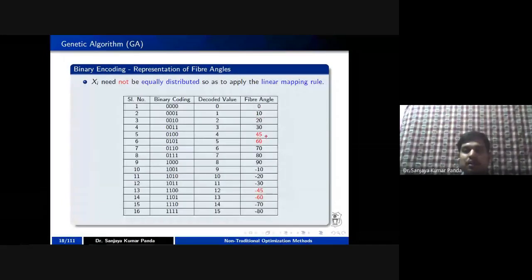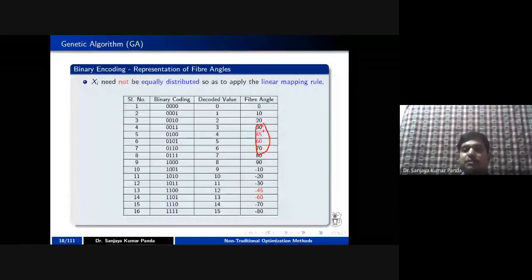So here you can see 30 to 45, the difference is 15, 45 to 60 the difference is 15, 60 to 70 the difference is 10. So it is not necessary to go for equal distribution for mapping of the binary code with respect to a particular angle or a particular problem where we are concentrating on the fiber angle.